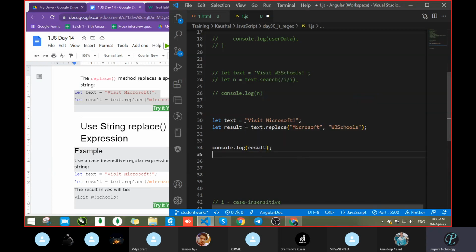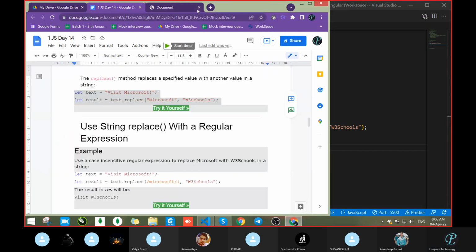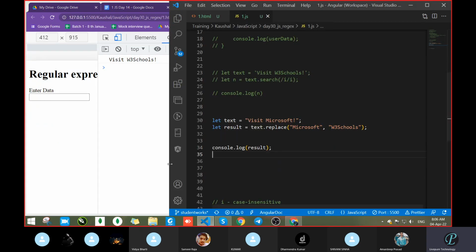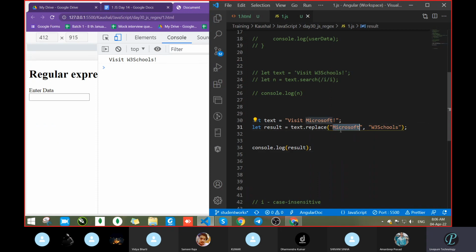It will take the value "visit Microsoft", then replace: first it will search whether the value Microsoft is there or not, and if it is there, it will replace it with W3Schools, correct. So let's see the output. What output did we get? Visit W3Schools. It replaced the value Microsoft in our text with W3Schools.